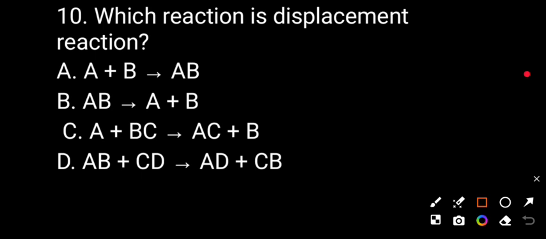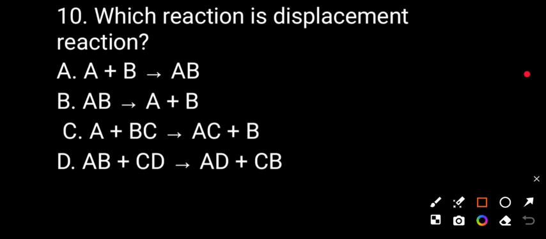Question number 10. Which reaction is displacement reaction? A, A plus B equal to AB; B, AB equal to A plus B; C, A plus BC equal to AC plus B; D, AB plus CD equal to AD plus CB.